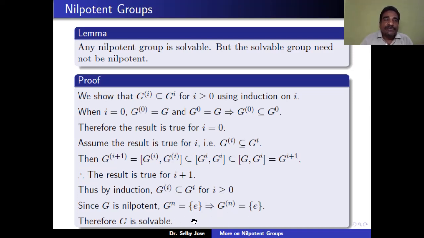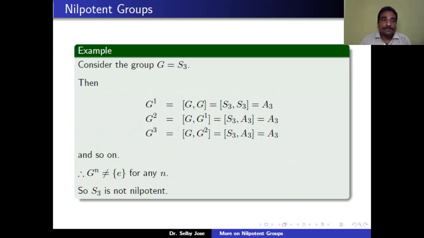So now we'll check an example of a solvable group which is not nilpotent. We have already seen that G equal to S3 is a solvable group. We show that this is not nilpotent. So now we'll consider the lower central series of S3, each term of it. By definition, G_1 is equal to [G, G], which is equal to the commutator subgroup of S3.